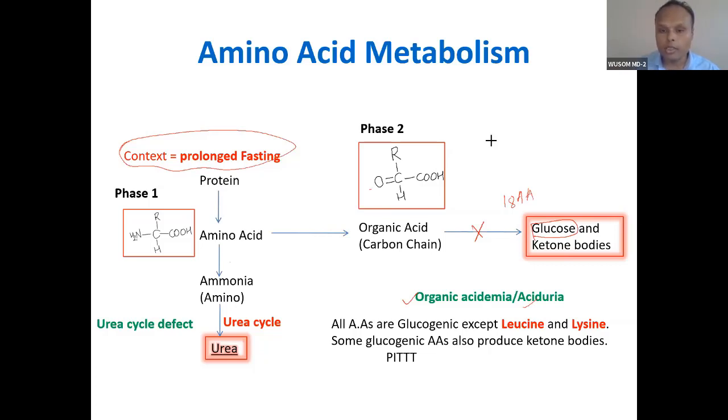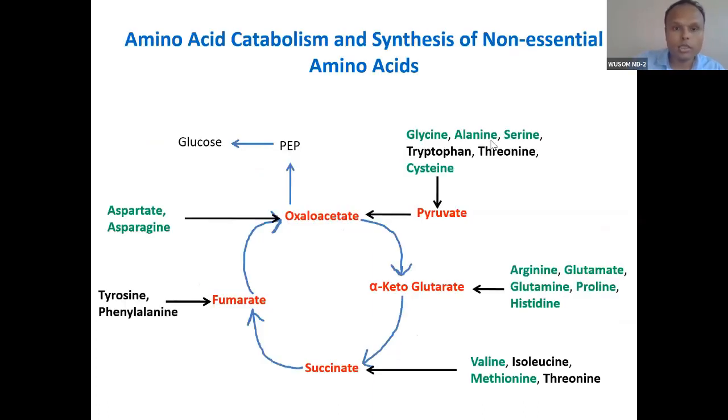Only 2 amino acids, leucine and lysine, are purely ketogenic. They will produce ketone bodies only. And among these 18 glucogenic amino acids, there are 5 amino acids that will also produce ketone bodies. These are mainly the 3 aromatic amino acids, 1 isoleucine, and the other is threonine. They will produce ketone bodies also, in addition to glucose. This is the thing we have been talking about from the beginning.